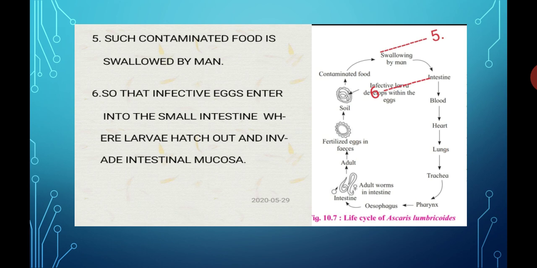I repeat, when contaminated food is swallowed by man, these infective eggs enter the lumen of the small intestine where infective larvae hatch out and start invading the intestinal mucosa. Intestinal mucosa is one of the layers of the small intestine.